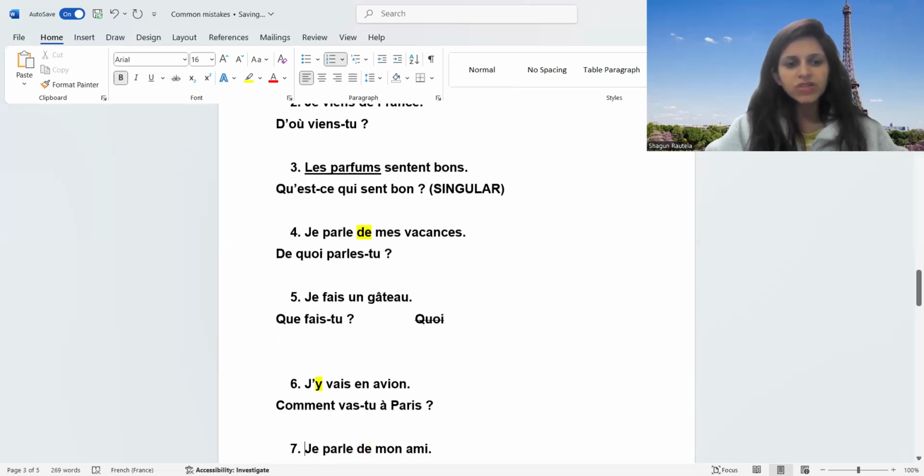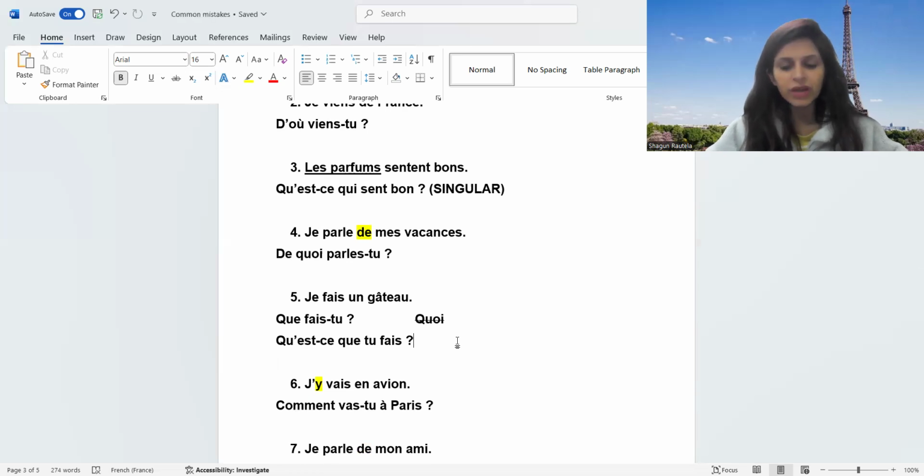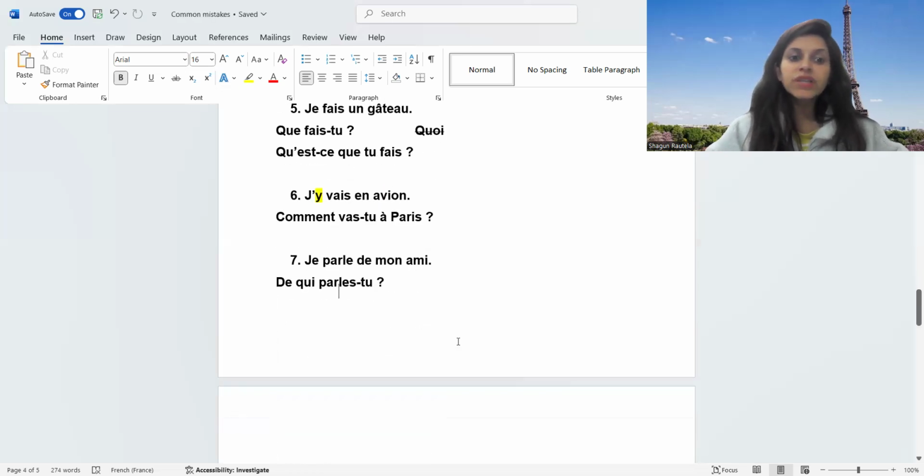I'll show you with "qu'est-ce" also. "Qu'est-ce" is also correct. So with "qu'est-ce" we don't follow inversion. "Qu'est-ce que tu fais?" Right? So "que fais-tu?" "Qu'est-ce que tu fais?" Moving ahead to next part.